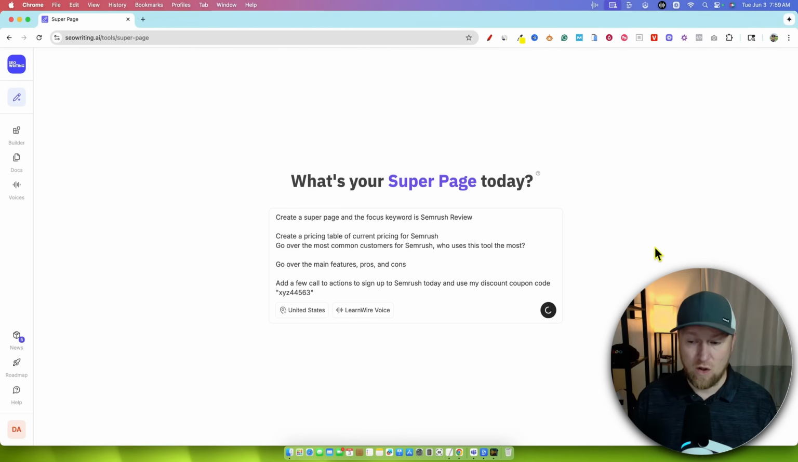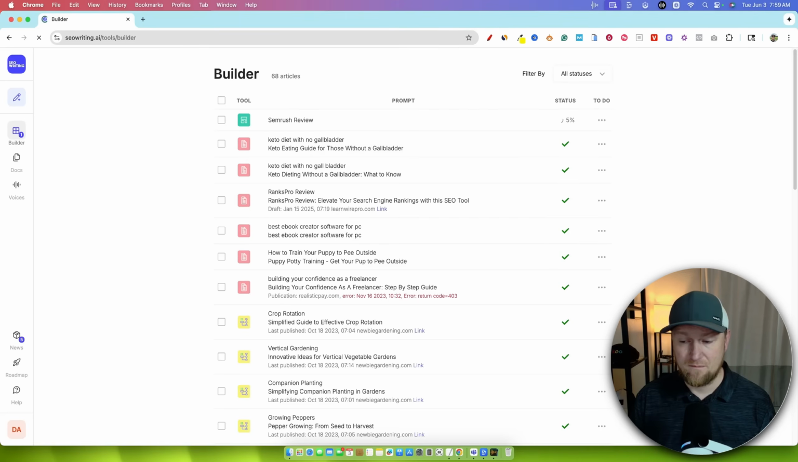SEOwriting.ai is going to create our super page for us. Right here, you can see the status bar. It's just turning right there. It doesn't do anything else. It's not showing us the process of writing, and there's no big status bar or anything like that. The wheels are just turning, and we'll be back in just a second. Okay, so let's see. Now it kicks it over into our other page. It took about 20 seconds for it to register. You can see the status right here at 5% for our SEMrush review. We will come back in just a minute and I'll time this.